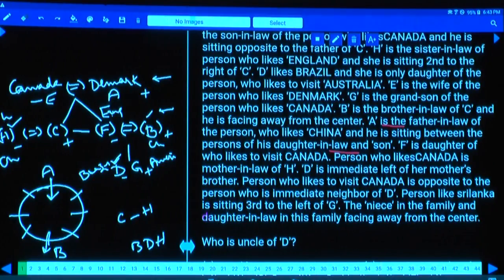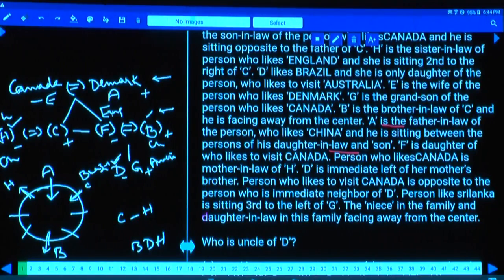This person is seated between H and son, H and C. As A is seated in between H and C, now this C is facing towards the center, H is facing away from the center. Follow? This person A, who is the father-in-law, is seated in between his son and the daughter-in-law.